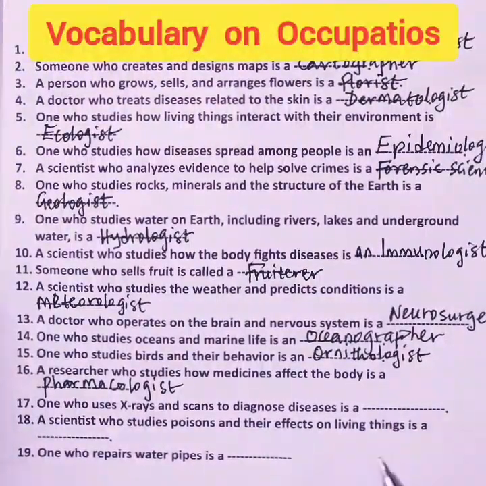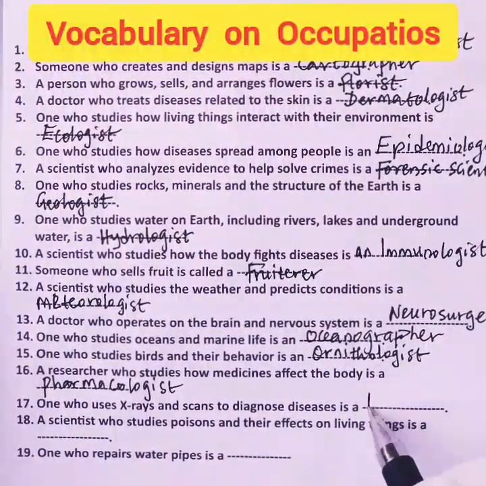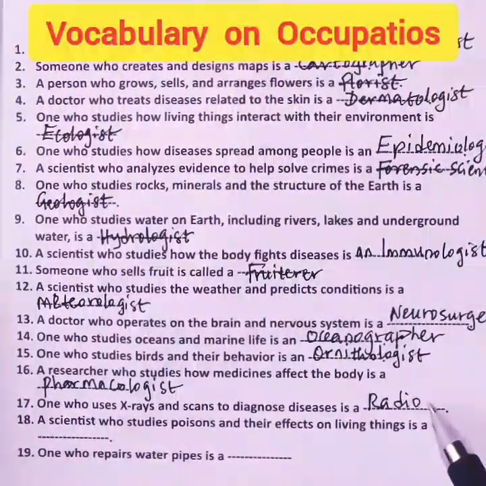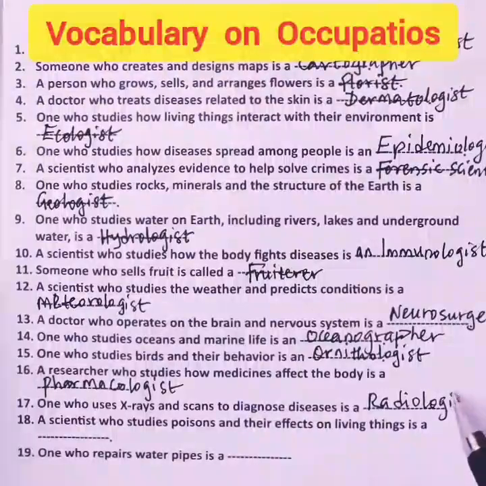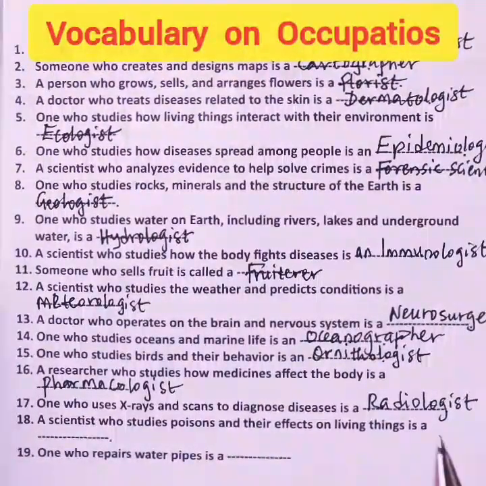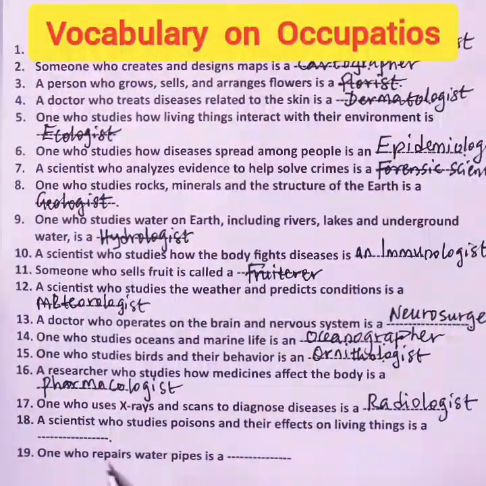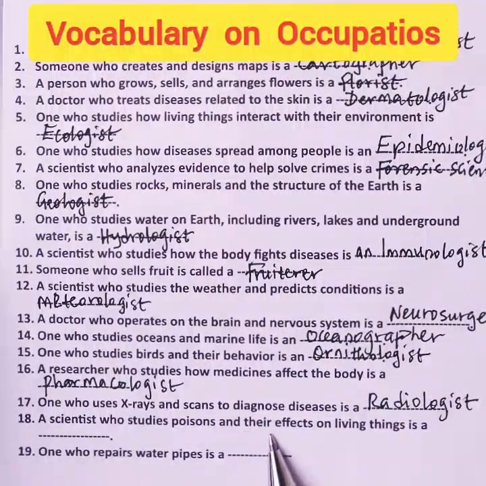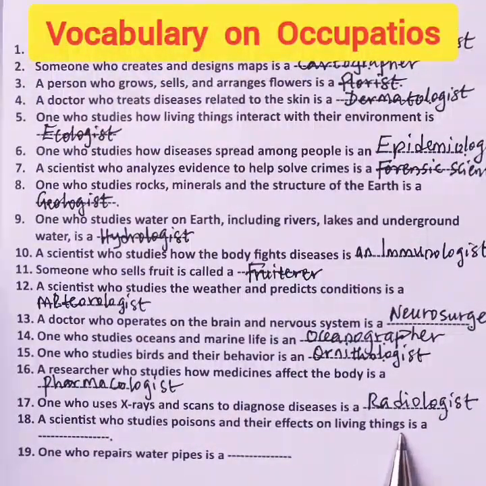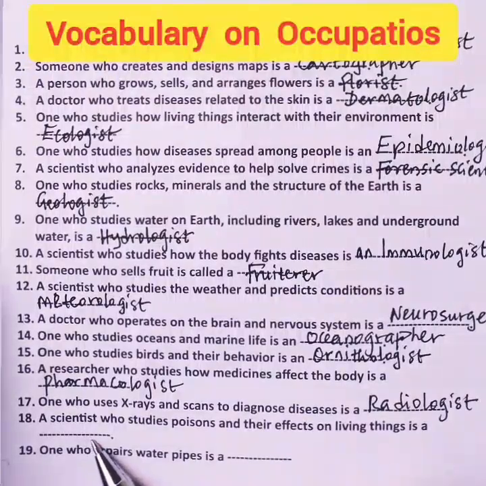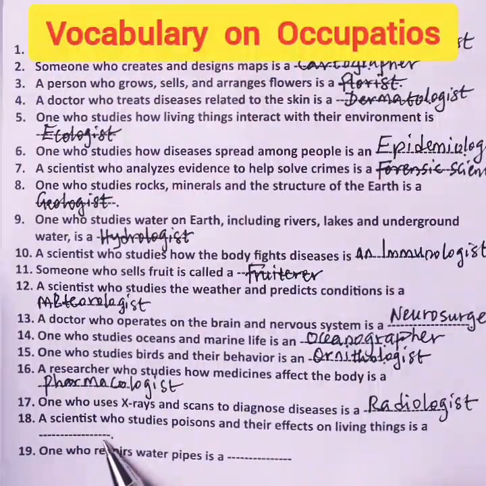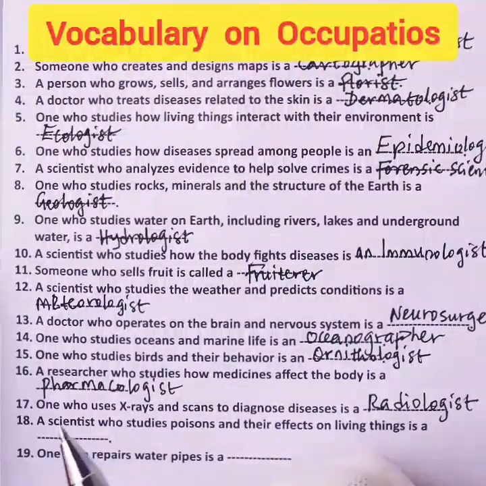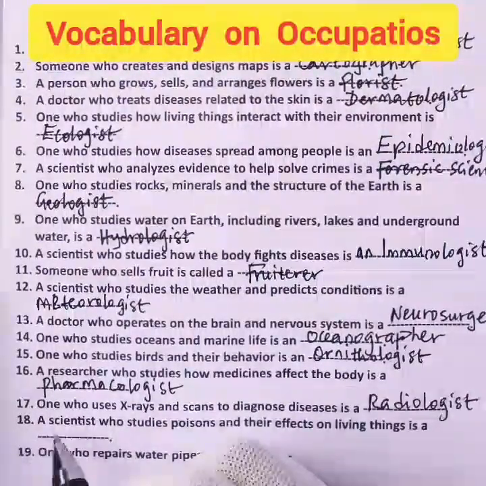17. One who uses x-rays and scans to diagnose diseases is a blank. What is the name? Radiologist. Radiologist. 18. A scientist who studies poisons and their effects on living things is a blank. What do we call such a scientist? Do you know? He is called a toxicologist.